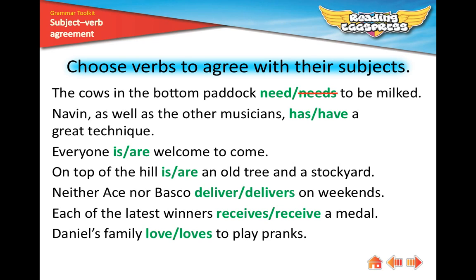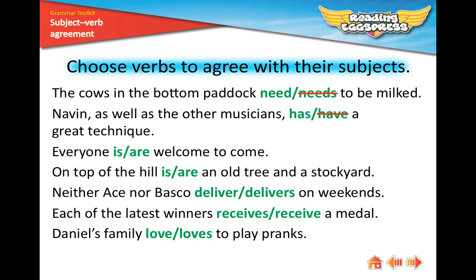Naveen, as well as the other musicians, has a great technique. In this example, don't get confused by the fact that there is a phrase separating the subject from the verb. The phrase, as well as the other musicians, contains a plural, but don't let that confuse you. It's almost like an aside. So we still need to have subject-verb agreement. Naveen and has is required. Has is singular. Naveen has a great technique can stand alone without the phrase in between.